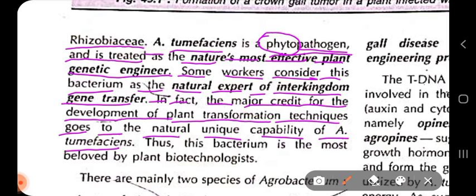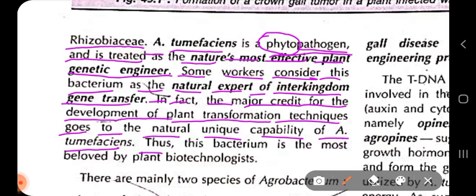Looking at the way Agrobacterium tumefaciens transfers its gene into the host plant, we have developed a strategy with a few modifications in the genome of Agrobacterium by modifying its plasmids. Its plasmids contain the pathogenic gene which gets introduced into the host plant and causes infection. So we have just removed that pathogenic part and instead introduced our gene of interest to be inserted into the host plant via Agrobacterium tumefaciens.